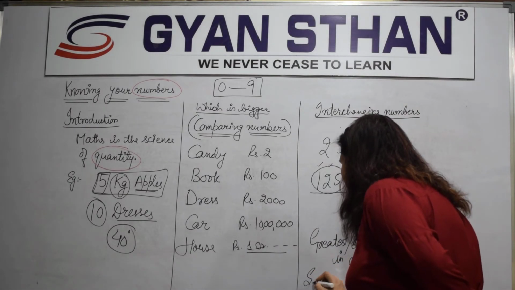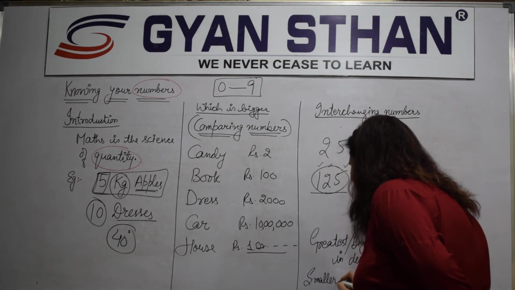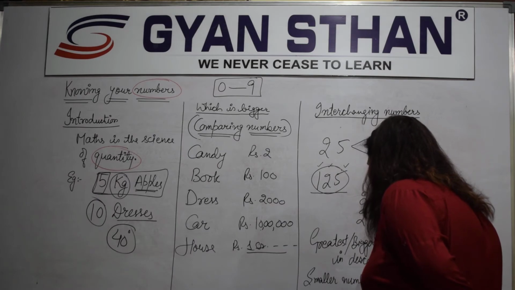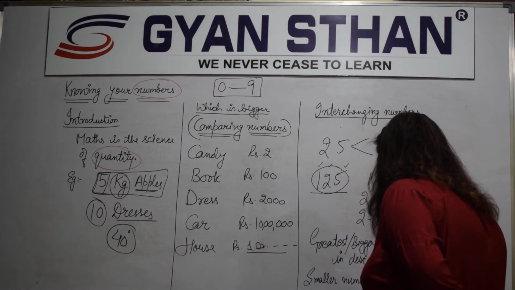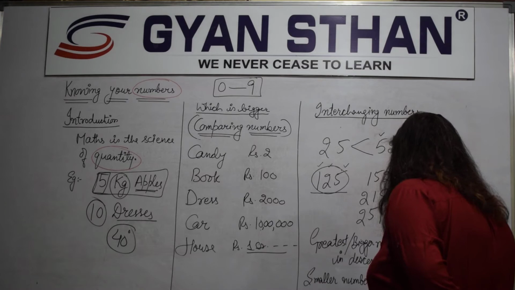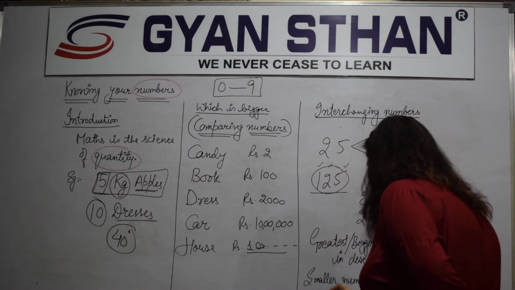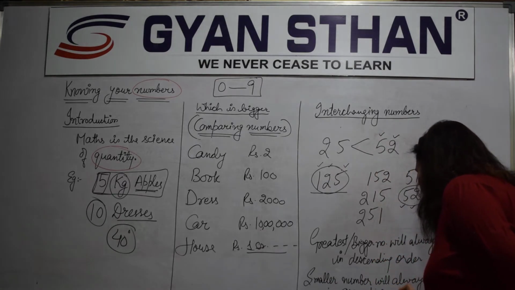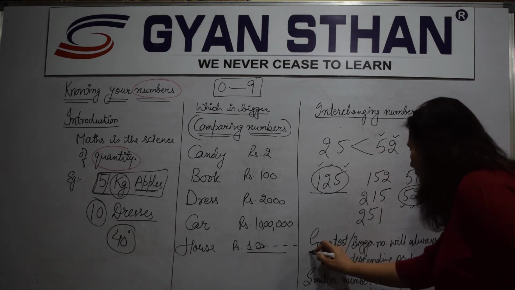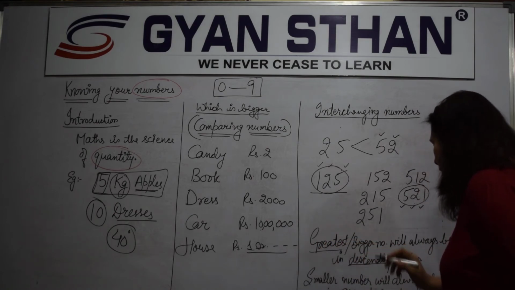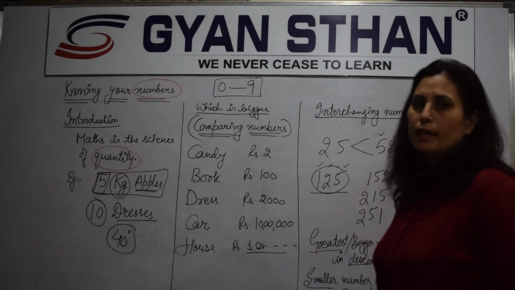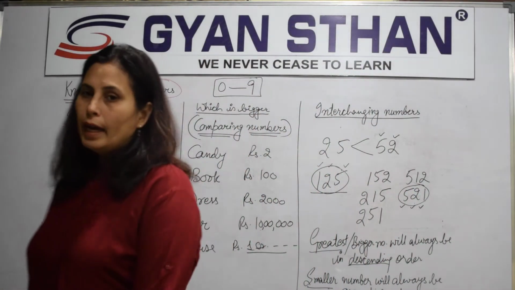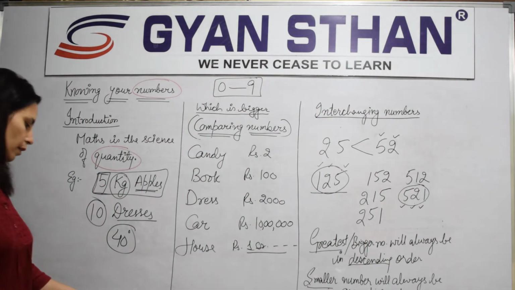The smaller number will always be in, किस में होगा? Ascending order. So remember and underline, bigger number will always be in descending, smaller will always be in ascending. So you must copy this down and let's move then further. Alright?